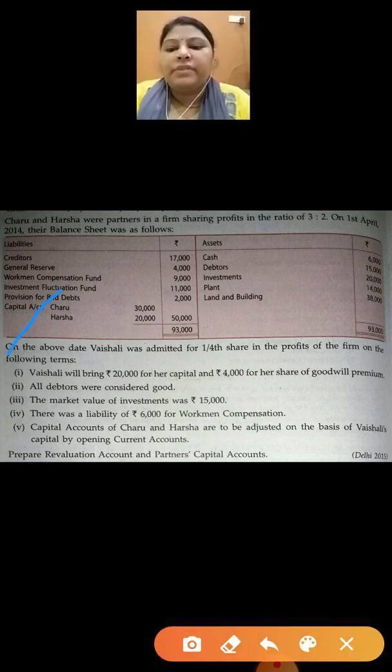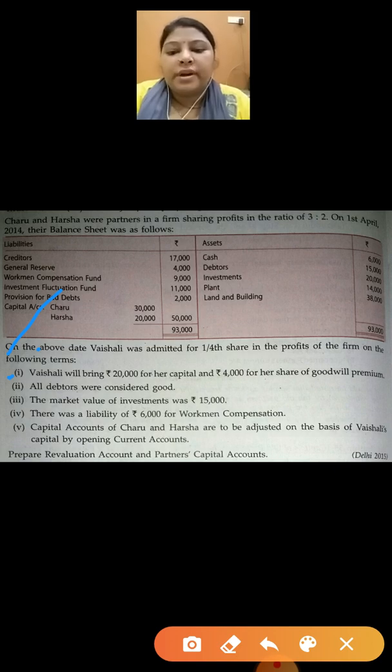On the above date, Vaishali was admitted for 1/4 share in the profit of the firm on the following terms. The first additional information is Vaishali will bring ₹20,000 as her capital and ₹4,000 for her share of goodwill premium.